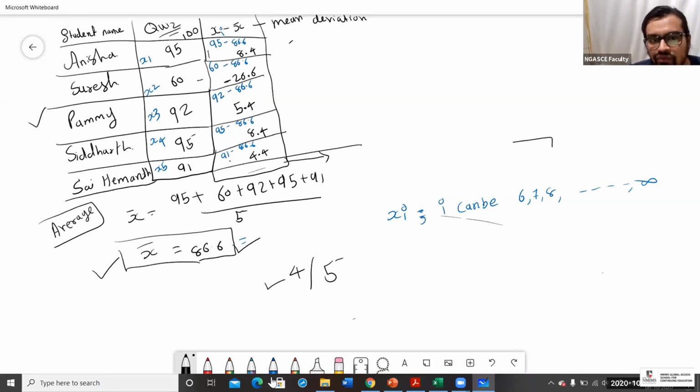Now I need one figure, which is a generalized figure. Now find out the average. Add all this and divide it by the total number, that is 5, and tell me. 8.4 minus 26.6 plus 5.5, 88.4 plus 4.5 divided by 5. Tell me, what is the figure?